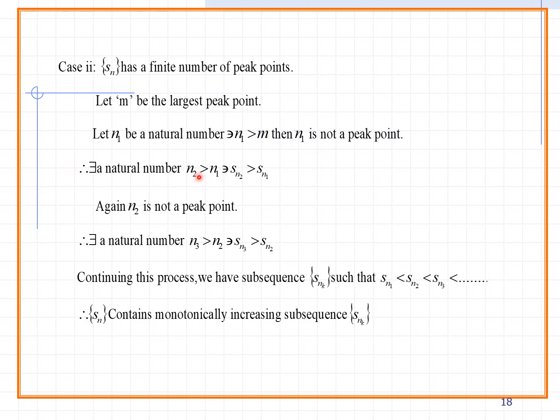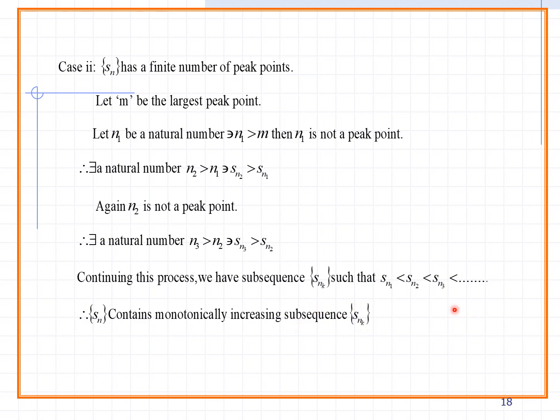There exists a natural number n2 greater than n1 such that Sn2 greater than Sn1. Again n2 is not a peak point, so there exists n3 greater than n2, and n1, n2 onwards are not peak points. This is a continuing process. Continuing this process, we have a subsequence Snk such that Sn1 less than Sn2 less than Sn3 less than so on. Therefore the sequence Sn contains a monotonically increasing subsequence Snk.